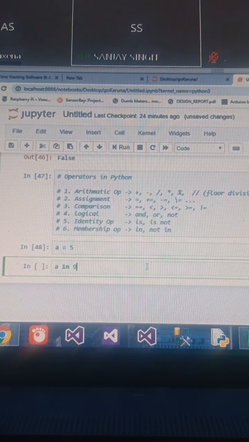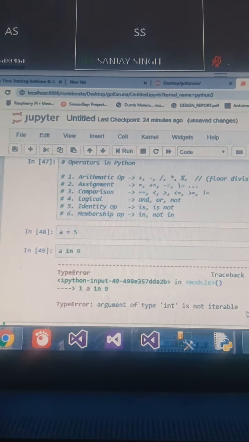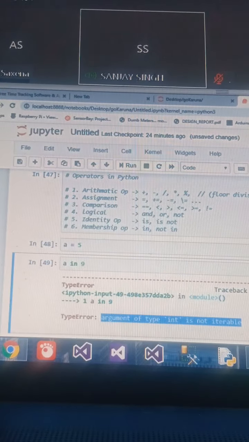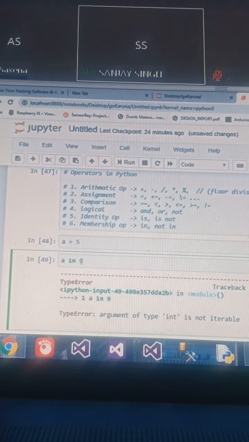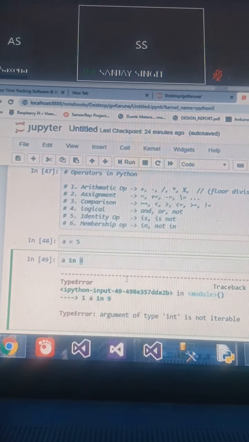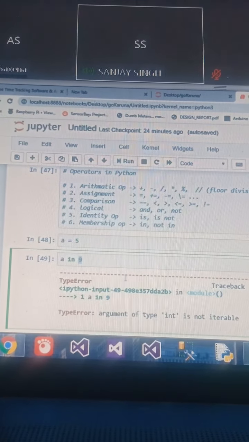So A holds a single value 5, and you are checking that single value 5 in 9. That doesn't make any sense. You get an error. What kind of error? You get an error that argument of type integer is not iterable. This means that this value 9 is not iterable. What do you understand by this? That it is a single value 9.